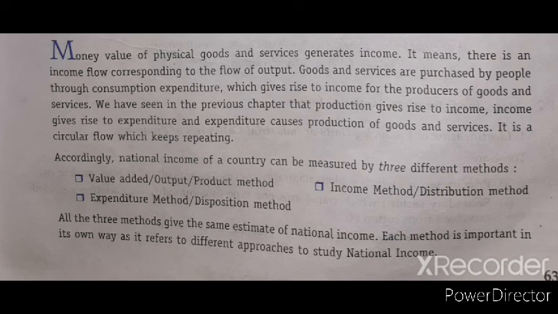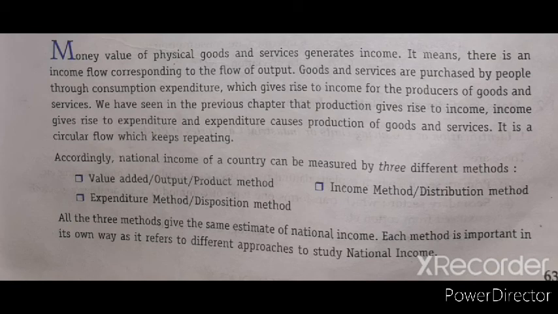First is production: the commodity is produced, where various factors of production generate the factor income. Then all the factor income earners spend their money to purchase commodities. It leads to expenditure, and whenever expenditure has been done, it leads to the production of goods. So in the economy, money is circulating like this.